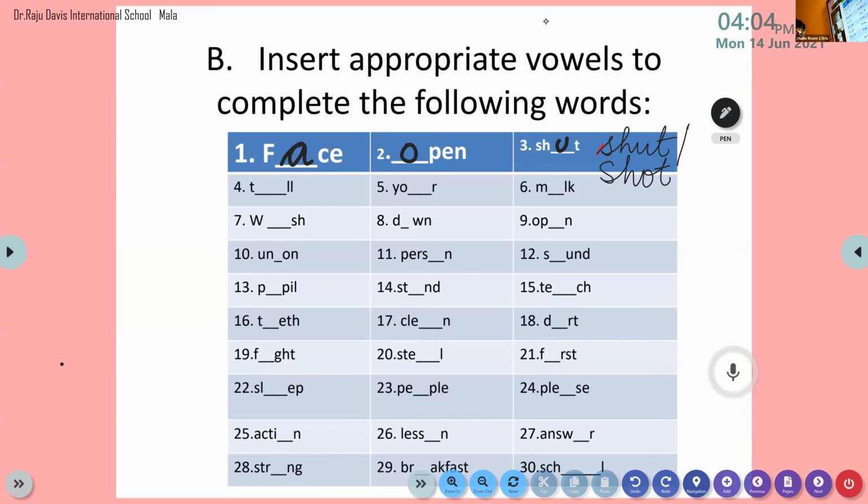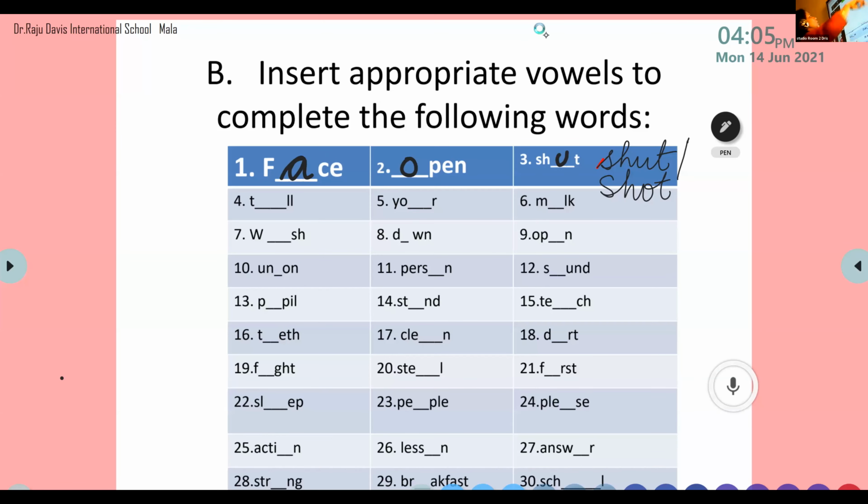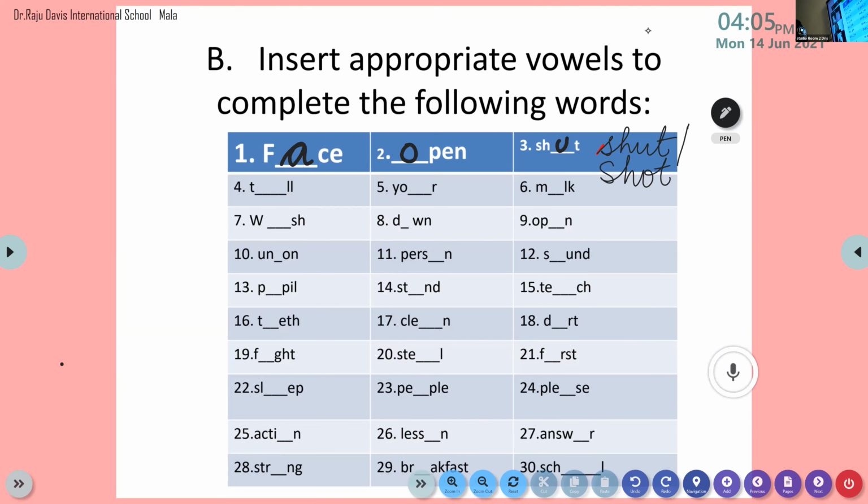Have you all finished? Okay. Now I'll move on to the next person.